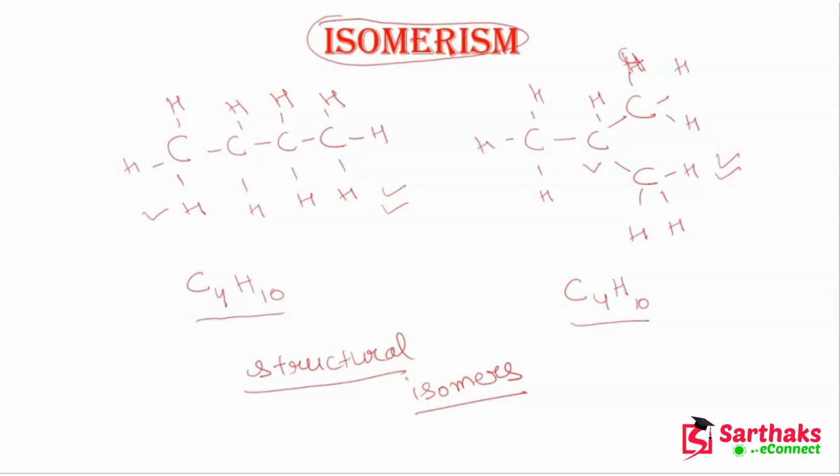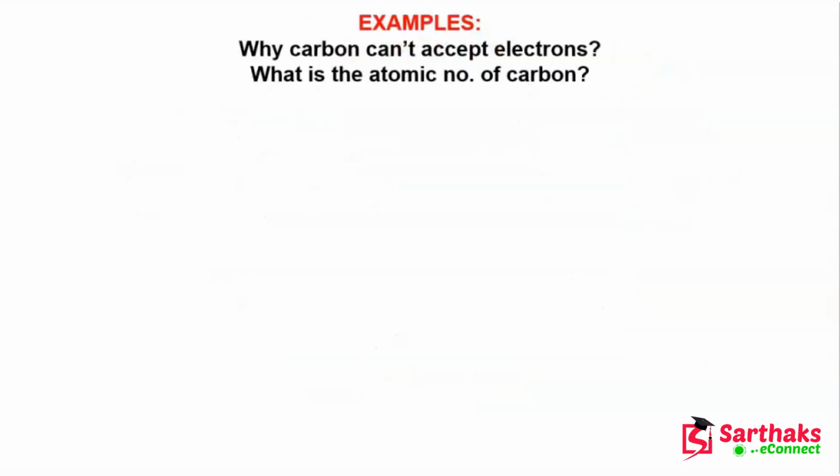So let us move on to the next slide. Here, guys, we will talk about some examples. The first question: why can carbon not accept electrons? The answer is, if carbon accepts 4 electrons, it will be difficult for 6 protons to hold 10 electrons, because carbon already has 6 electrons.